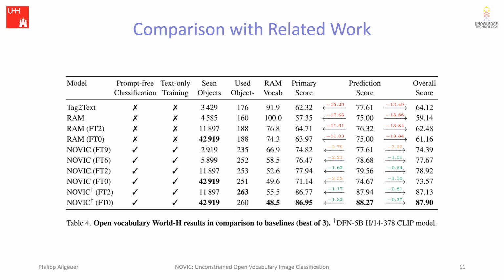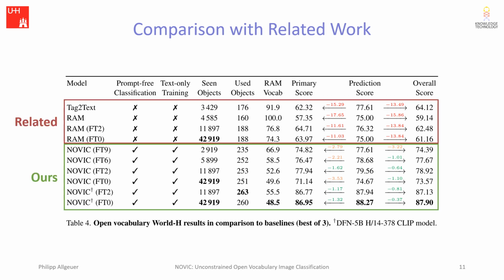As described at the beginning of the presentation, to our knowledge, no directly equivalent related work exists, or at least existed at the time of publication. So we compare against tag-to-text and the Recognize Anything model, also known as RAM. These models require explicit class candidate lists, making them neither prompt-free nor unconstrained in terms of the English language, and are furthermore trained on datasets of limited cover. The process of training is also significantly slower as it is not text only.